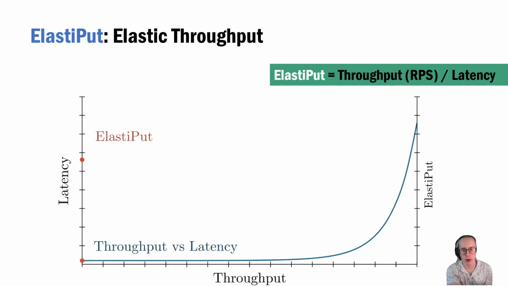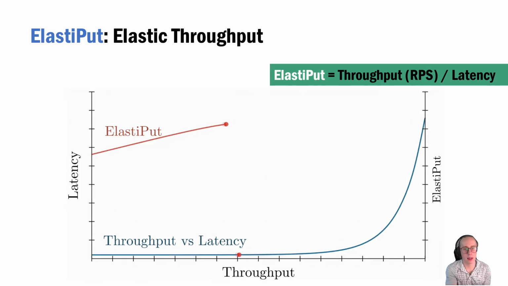I will play another animation that will illustrate how elastiput changes with throughput and latency in a sort of real-world example. This example will help to illustrate why throughput alone is insufficient, and further why using a single metric that considers latency and throughput together is advantageous. In this example, we see that throughput increases while latency remains approximately fixed. This trend continues until a storage bottleneck is hit in the system on which the graph is modeled. When the bottleneck is hit, the system throughput reaches a ceiling and latency begins to increase rapidly. As you can see, the value of the elastiput metric begins to drop considerably once latency begins to increase, even though throughput is still increasing and hasn't completely leveled off yet.